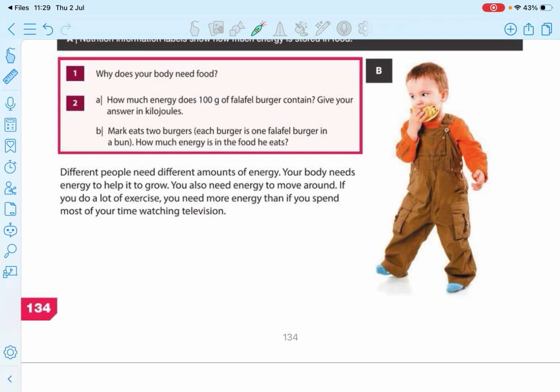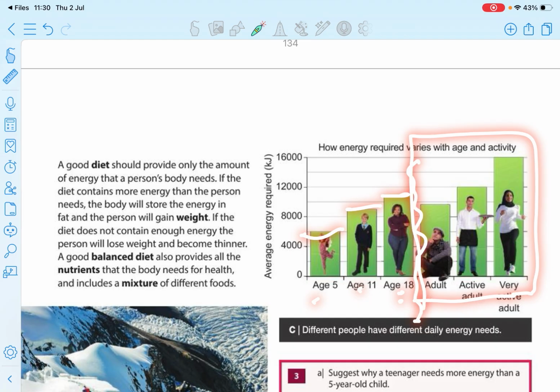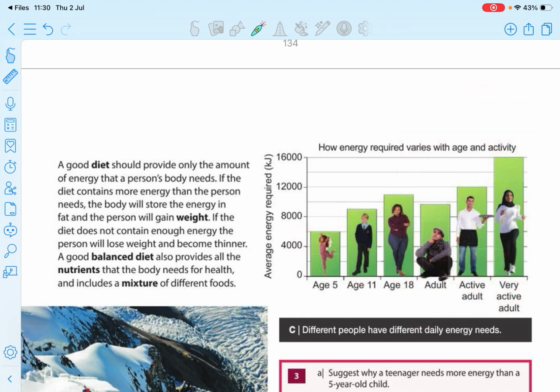Now, by age and activity, different kinds of people need different amounts of energy. You can see energy requirement increases until age 18: age 5, age 11, age 18. But in adults, they are compared using activity. A normal adult is low, active adults more, very active adults very high. There is an energy required chart, and it may be given in the examination. What type of graph is this? This is a bar graph.